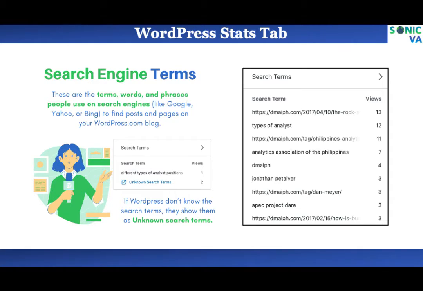The next tab I'll look at is the search engine terms, right? And the search engine terms help you figure out what people are typing in search engines that drive them to you. So for me, by far and away, anything with the word analyst is towards the top of my page for this one, because this company is all about training people to be analysts. Another site that I have, it's virtual staff, so virtual is the most common word.